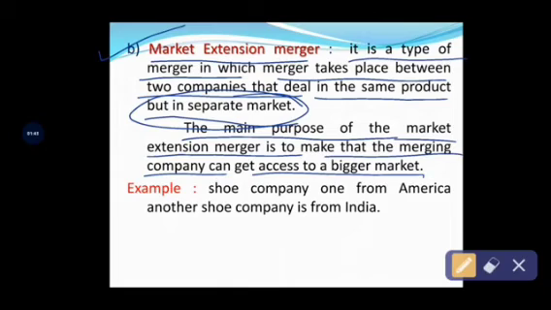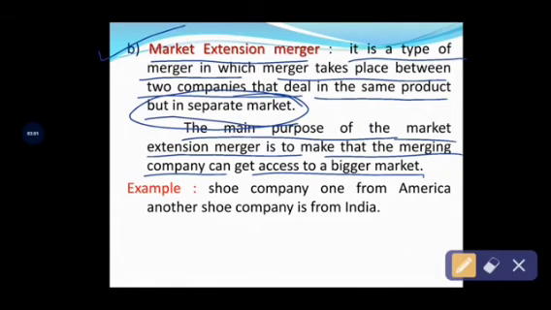So under product extension merger, the major objective is extending their product. Under market extension merger, extending the market. So keep it in mind, these are the major objectives. And also it is very important for your 2 marks. Okay, with the example you will get a clarity of these concepts.